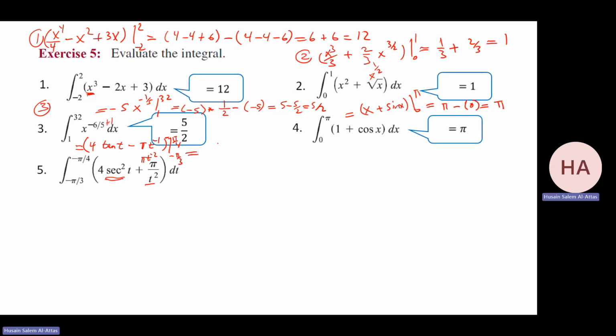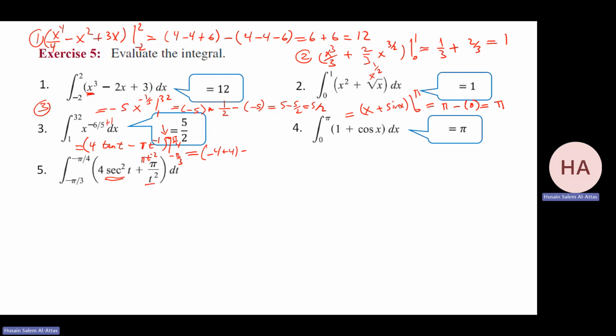Minus pi over 4 gives me minus 4 over pi. Then minus pi times minus 4 over pi gives me plus 4.